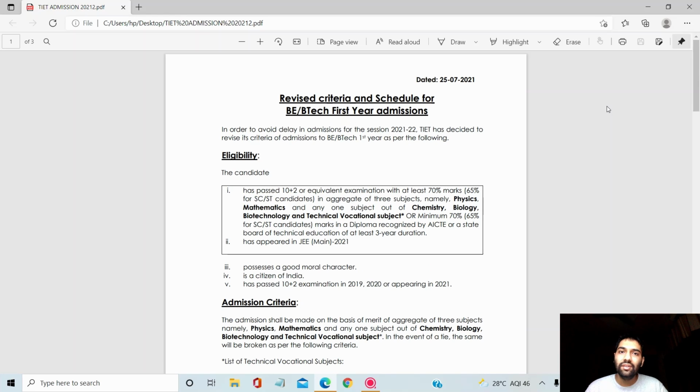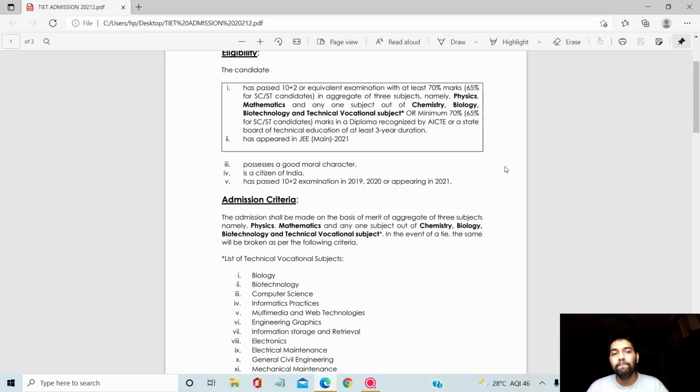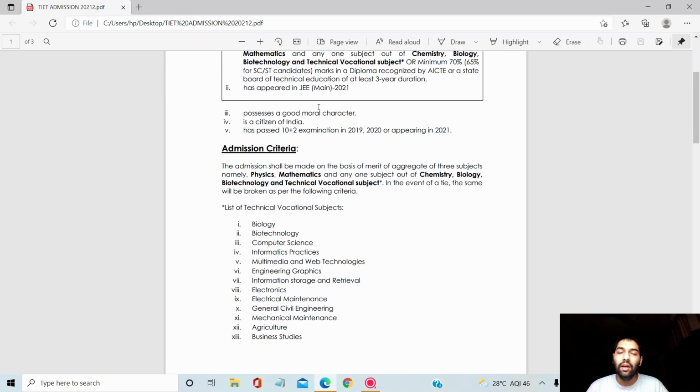Also the board results were declared only recently, so maybe that's why they have revised the criteria. For filling up the form, you just have to get 70% marks in PCM, basically 3 subjects, and if you don't have chemistry, you can take it on the basis of biology or biotechnology or any vocational subject marks. It's 65% for ST or SC candidates, and you can see these points as well. You must also have appeared in JEE Mains 2021, as they have written.